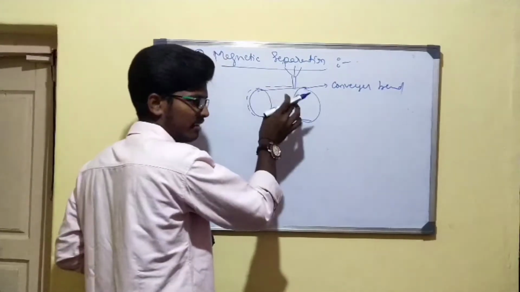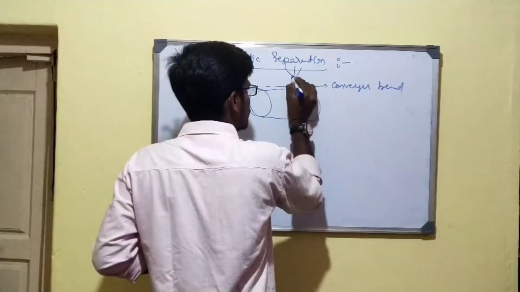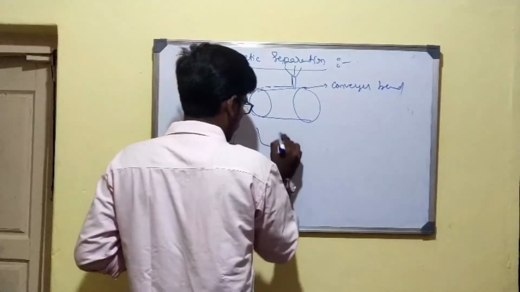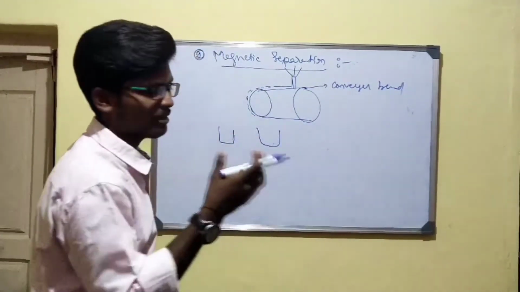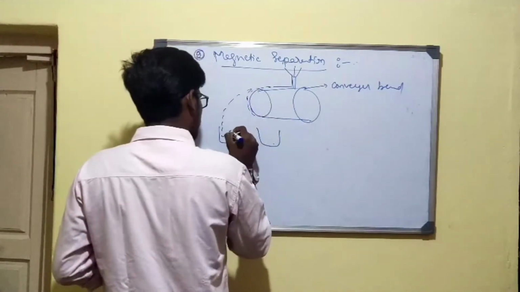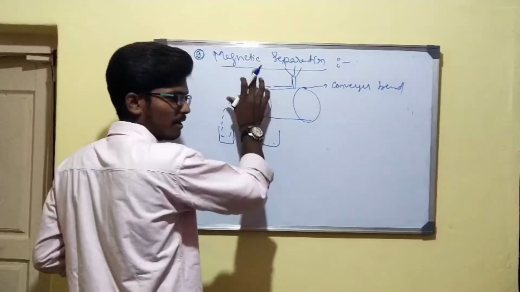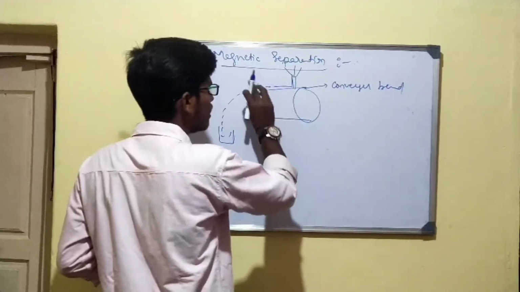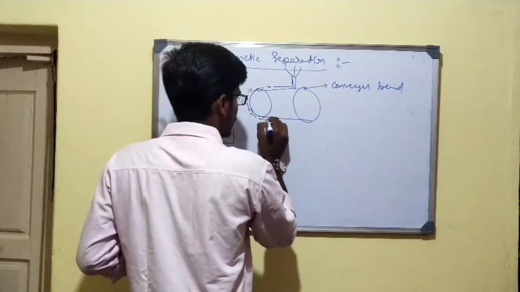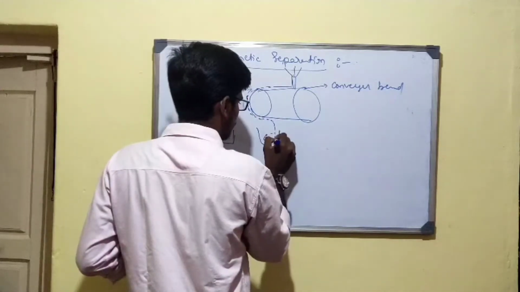This wheel is running, and we made the ore particles flow on this, and we have two containers. The particles like impurities that are non-magnetic in nature are going to collect here, since they are not affected by the magnetic field. They are not affected by the magnet. But the magnetic materials are affected by the magnet. At this position, they are going to collect.